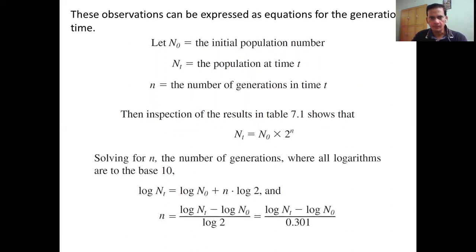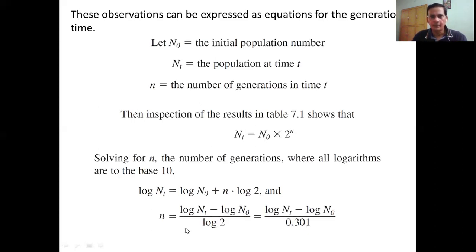Now if we convert this calculation into log, log NT equals log N0 plus, as 2 raised to N converts, N dot log 2. Now, if we solve for N, we subtract log N0 from both sides: log NT minus log N0 upon log 2. And we already know that log 2 is equal to 0.30.